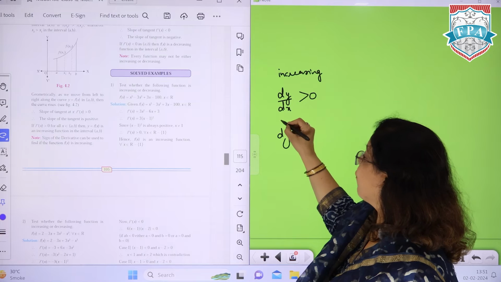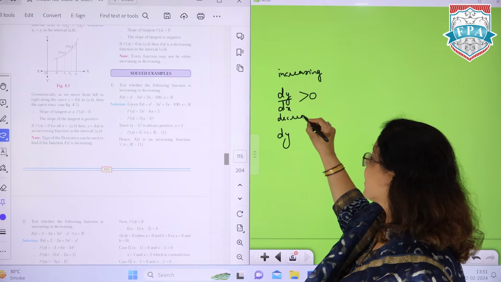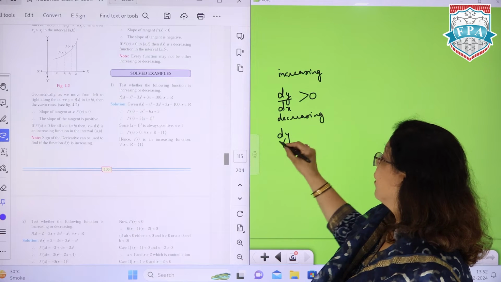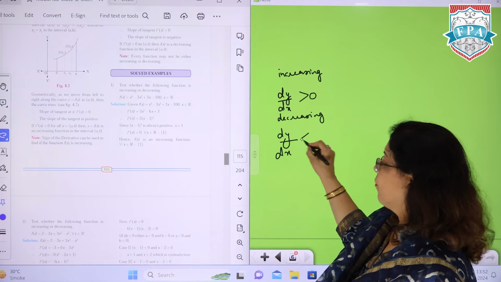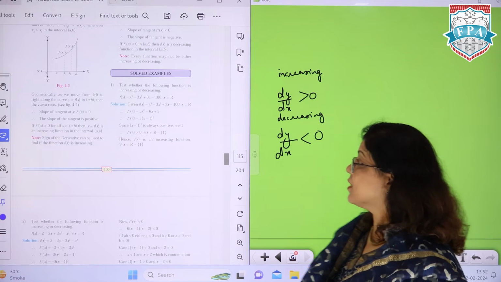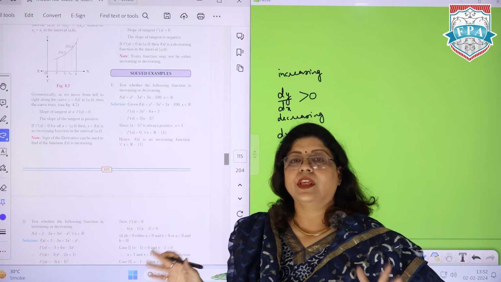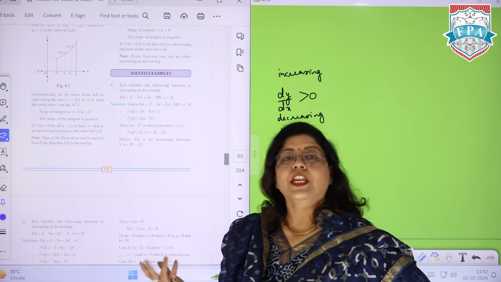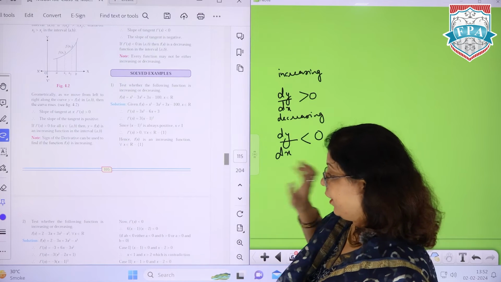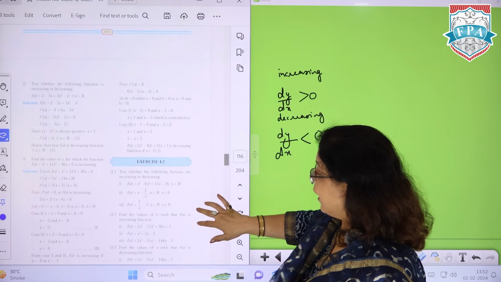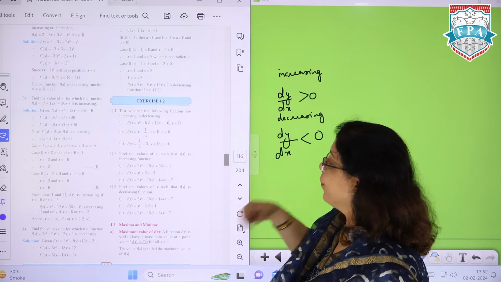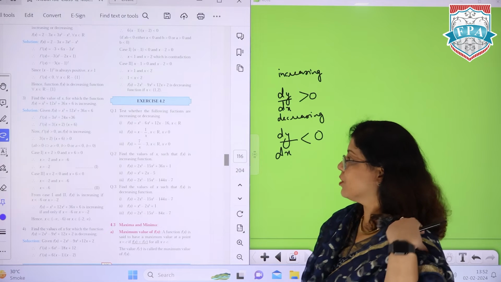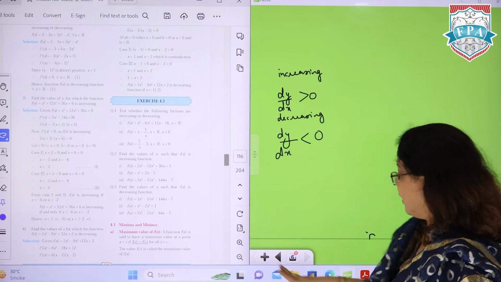And for a decreasing function, your dy by dx has to be less than 0. This is a very simple way to find out whether it is an increasing function or a decreasing function. Dy by dx we know how to calculate. So let's see a question over here. Test whether the following functions are increasing or decreasing.